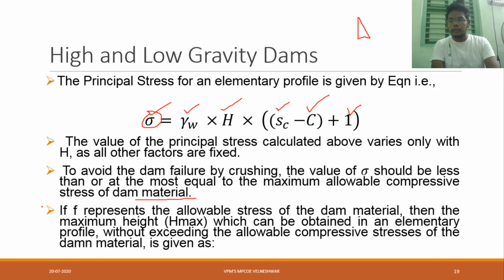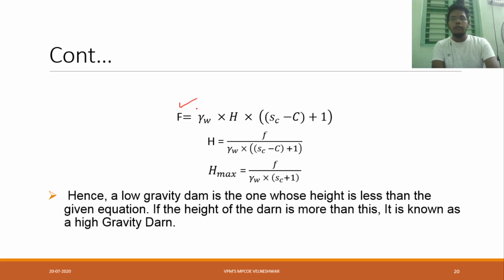Now here, if F represents the allowable stress, I am taking it as sigma, and coming to our IS provisions, we take that one as F. For F also we have a separate formula, which I will show in the next slide. Then the maximum height which can be obtained without exceeding the allowable stress of the dam material: F is equal to gamma W into H into SC minus C plus 1. By solving this equation, H is equal to so and so value. For H max we won't take the C value, it will be neglected, so SC plus 1.